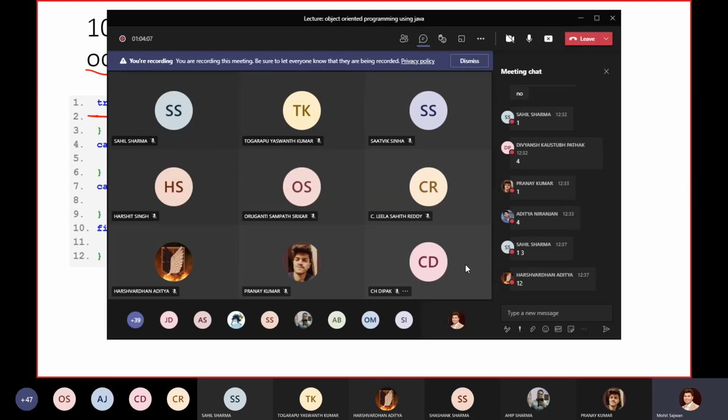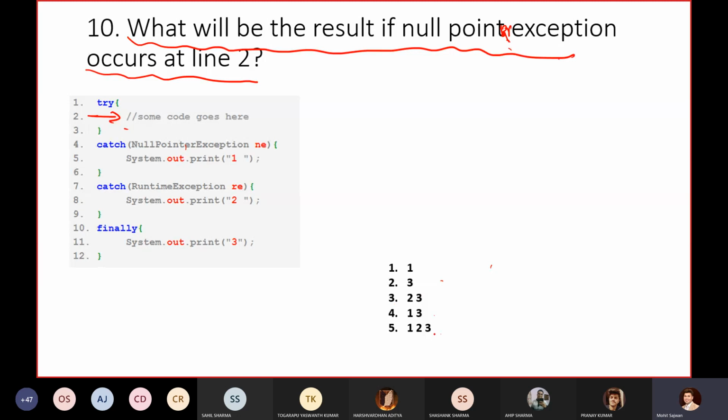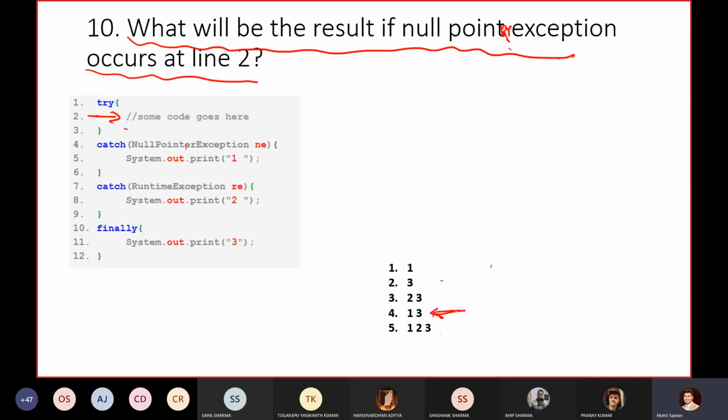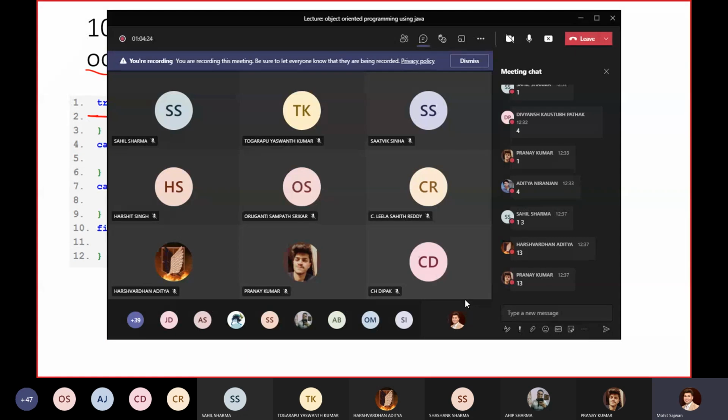Let's check. I got a few answers from Sahil: 1 3. Harshvardhan updated his answer, and now he's saying that we'll get 1 3. What about Pranay? 1 3. That's correct.